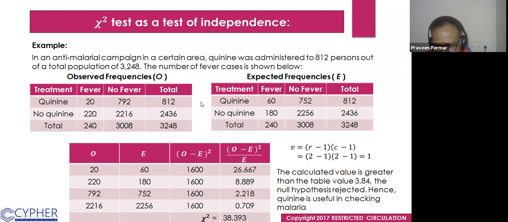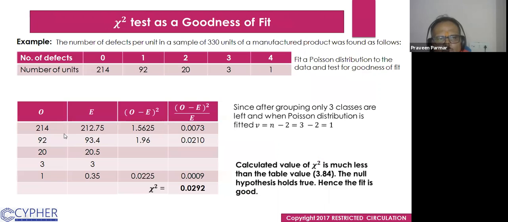Next we see one more problem. The number of defects per unit in a sample of 330 units of manufactured product was found as follows. With zero defects, the number of units is 214; we have not found any defect. In 92 units we have found one defect, in 20 units we have found two defects, in 3 units we have found 3 defects, and in 1 unit we have found 4 defects.